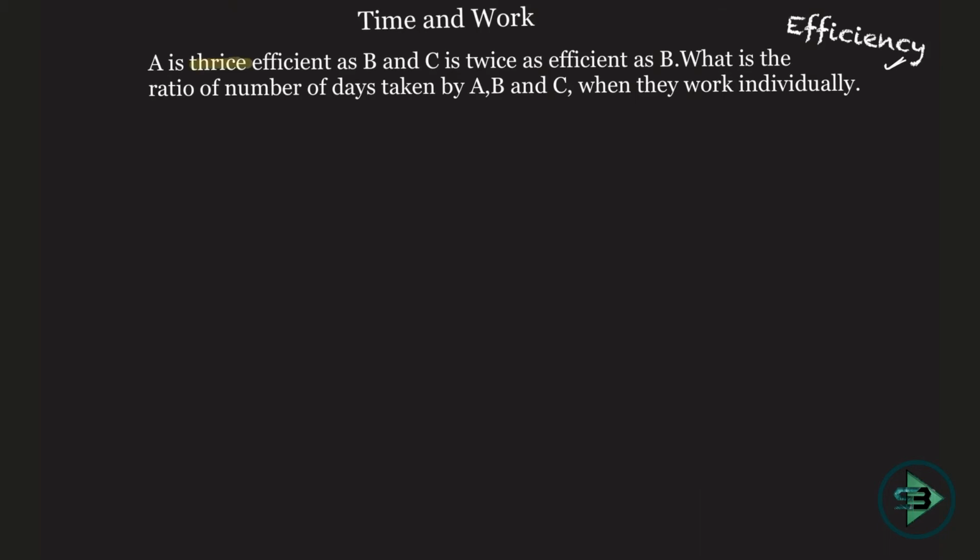A is thrice as efficient as B and C is twice as efficient as B. What is the meaning of this? If A is thrice as efficient as B, it means A does 3 times as much work as B does. If I tell you B puts in 1 brick, then how many bricks will A put in? 3, because A is thrice as efficient as B.